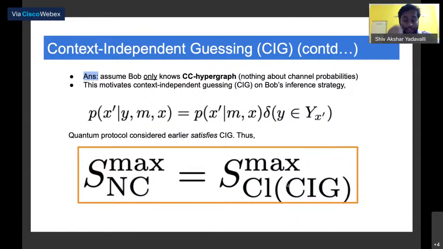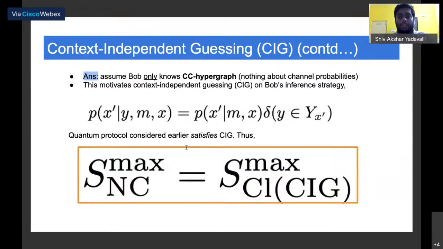This motivates the assumption that we call context independent guessing, where Bob's inference for what x prime is, or for what input symbol Alice sent, is independent of which specific output symbol he got. He only cares about the support. So overall the different output symbols, the probabilities are equal. That's this delta function. So there is no weighting. Different y's have the same weighting. This we call CIG.